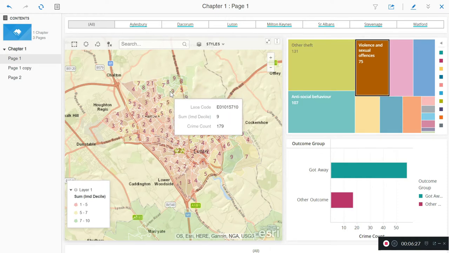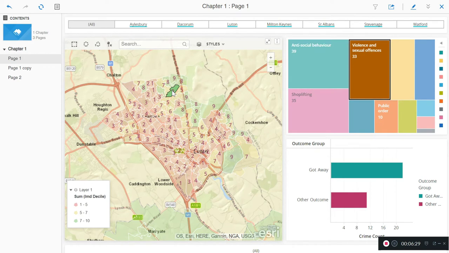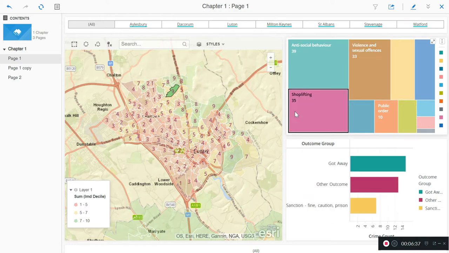Let's have a look at a less deprived area of Luton. So same thing, ASBOs, shoplifting. So that's clearly an area where there's a lot of shops, and clearly that's where shoplifting happens. And if we click on shoplifting, what we find is that the higher prevalence of people being sent to prison or being punished is a lot higher. So it seems that shoplifting is a crime for which you get punished the most.